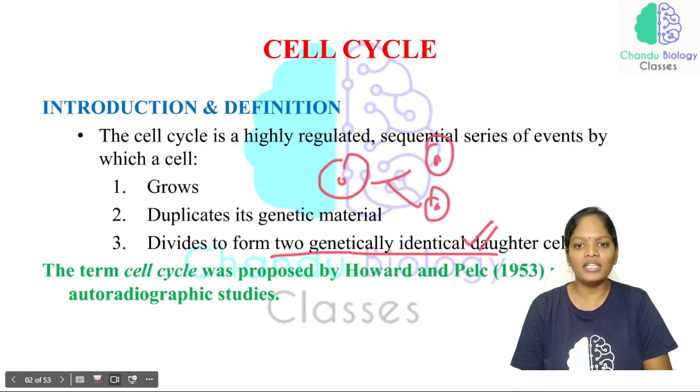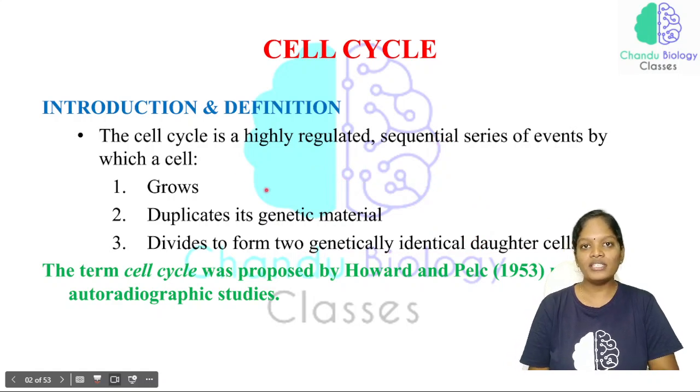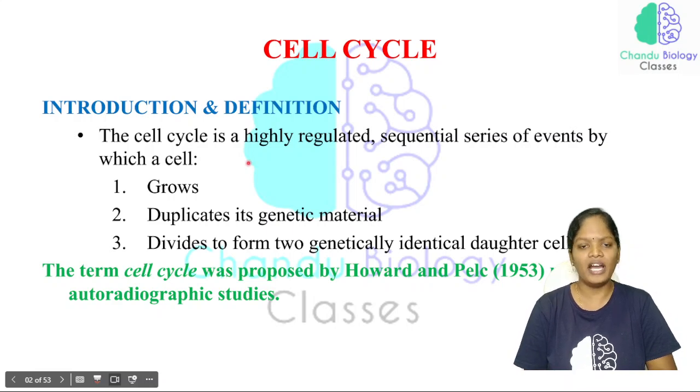So this is what cell division is. Before the cell division happens, the cell cycle has to be completed, and this cell cycle is not a random phenomenon, but a highly regulated cycle with sequential events, one after another.